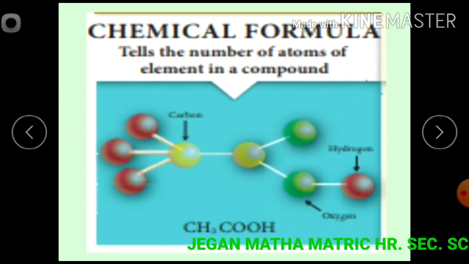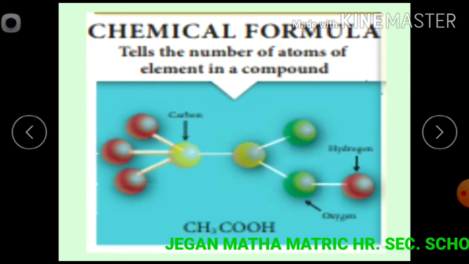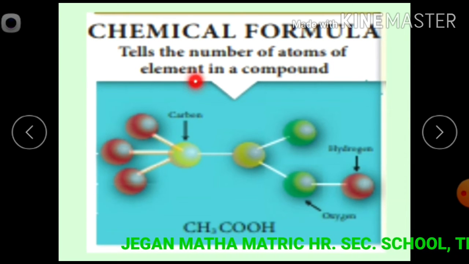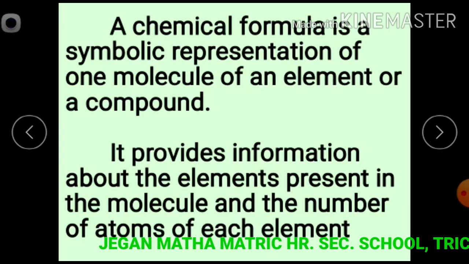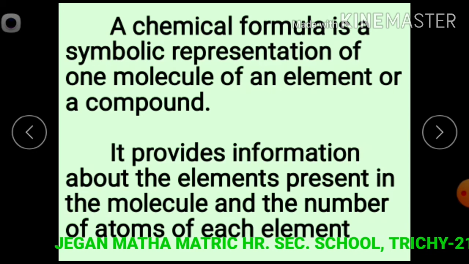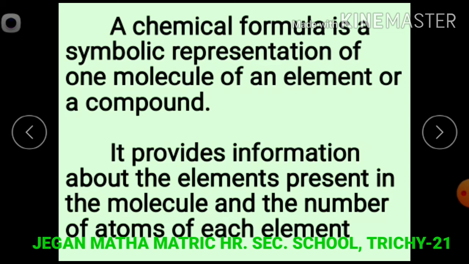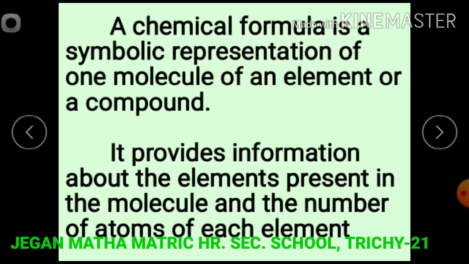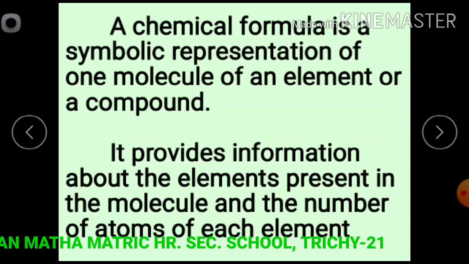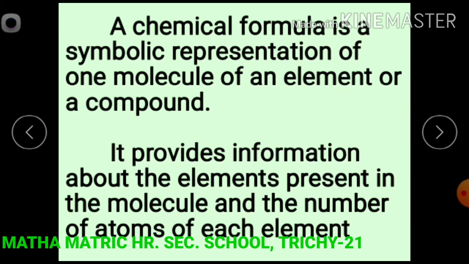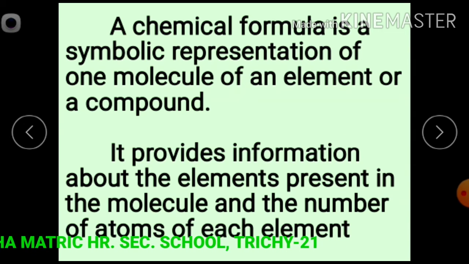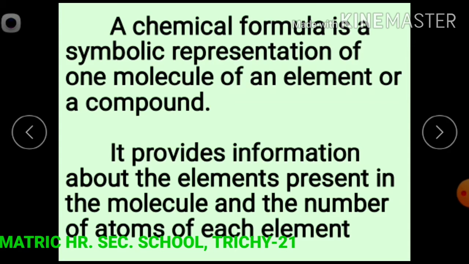Next, we learn about chemical formula. Chemical formula gives the information about the number of atoms of an element in a compound. A chemical formula is a symbolic representation of one molecule of an element or a compound. It provides the information about the elements present in the molecule and the number of atoms of each element.